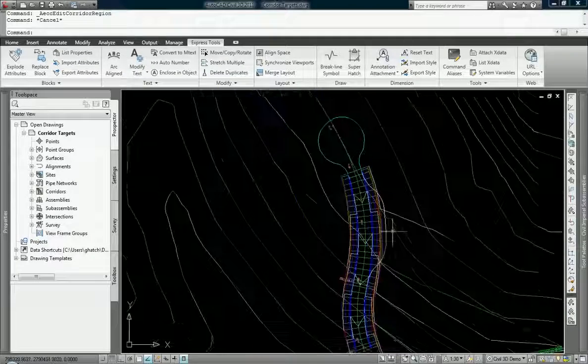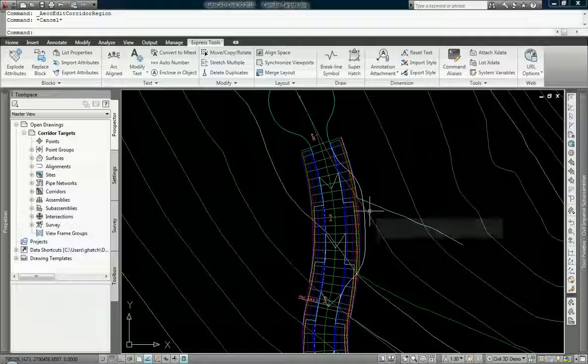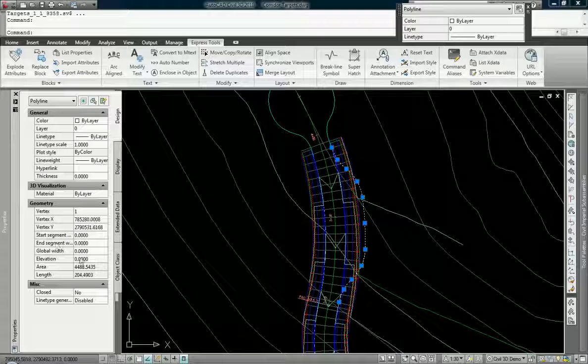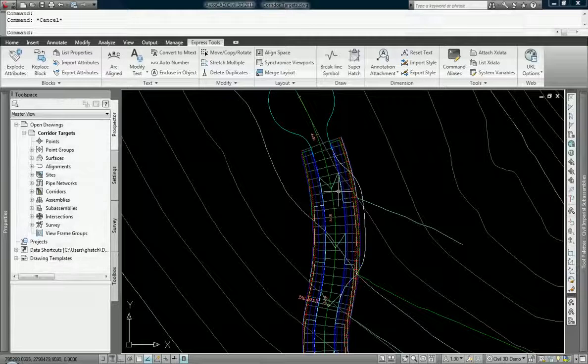Okay, this polyline. That polyline is also going to be a target. Okay, you don't have to use alignments, you can use simple polylines. This is just a polyline. If I were to choose it, you will see that it is at elevation 0.